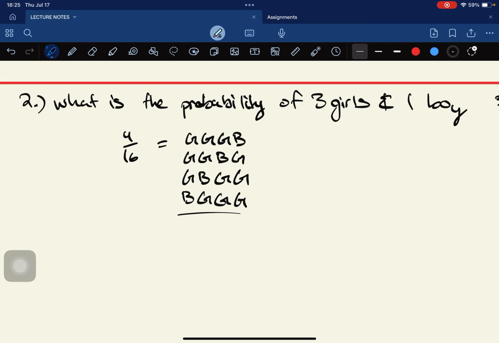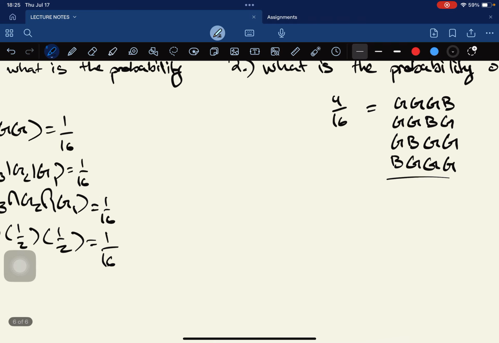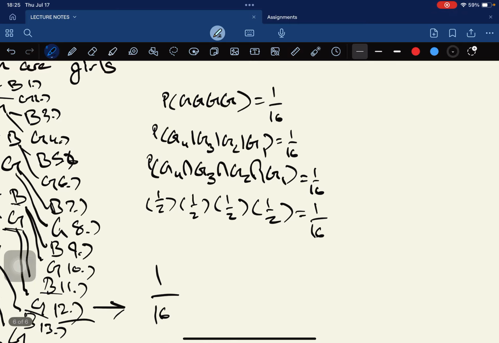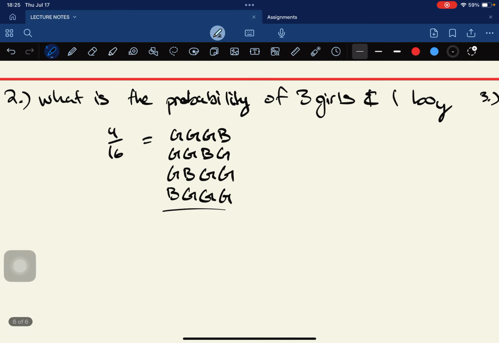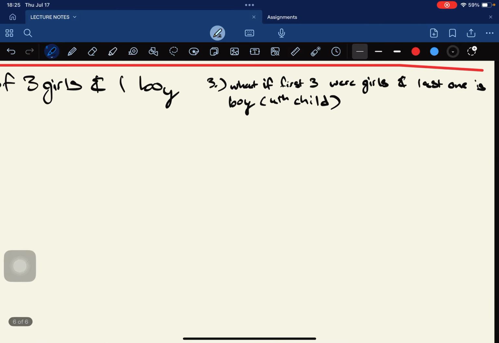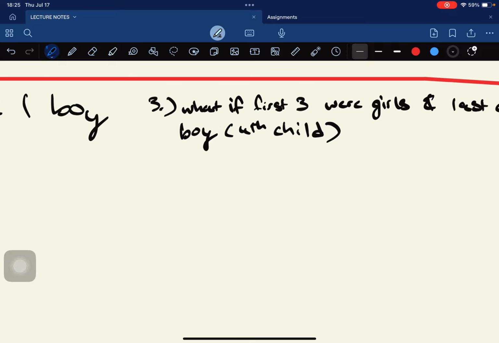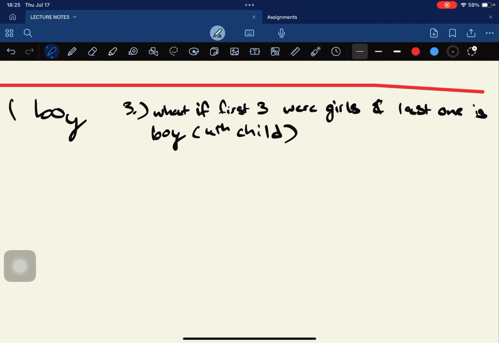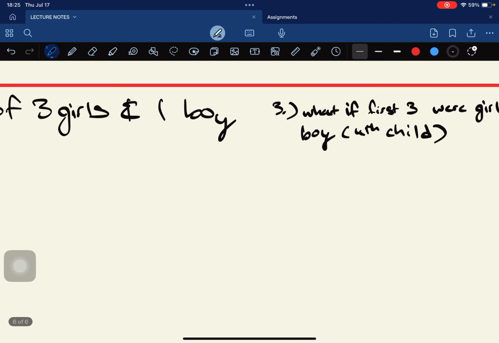Yeah, this is another way of doing it without the branch tree. The branch tree is easier because you can count it mentally. So it would be 4 out of 16. And now the third question is, what if, wait, did I forget anything? That order does not matter. Oh yeah, order does not matter.